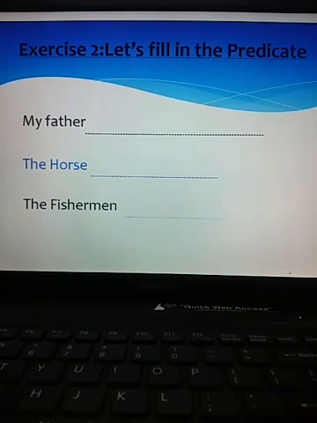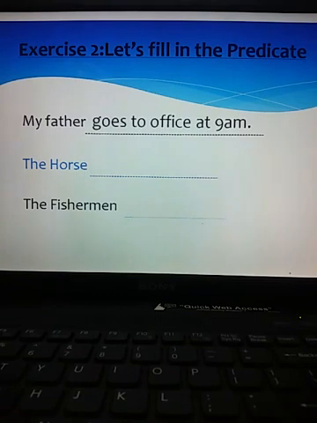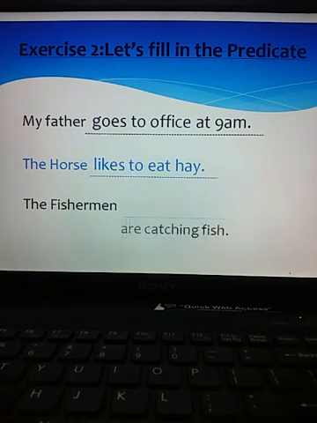Let's fill in the predicate. My father goes to office at 9 a.m. The horse likes to eat hay. Here, if horses had been given, then you are supposed to fill in: horses like to eat hay. The fishermen, here fishermen is plural. The fishermen are catching fish.